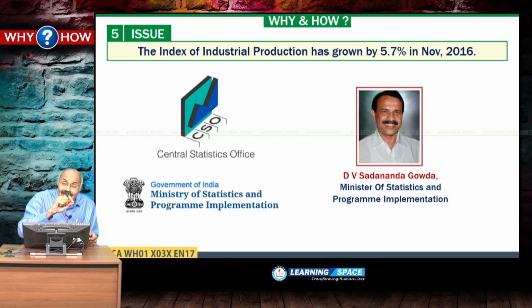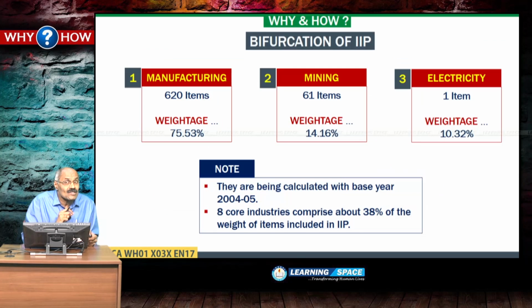And when you look at the index of industrial production, this is very important. It has got manufacturing. It has 620 items. That means index of industrial production tracks various items.